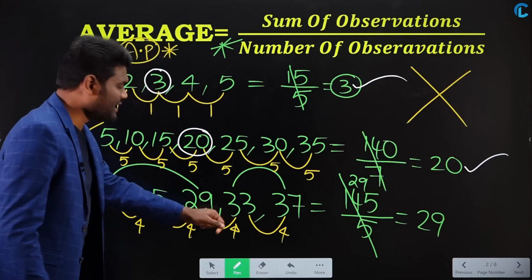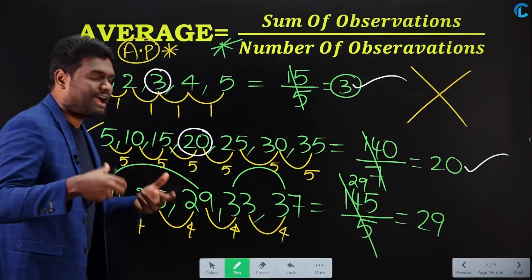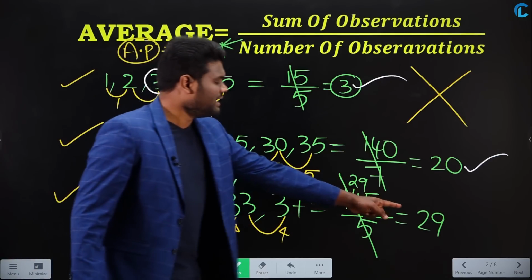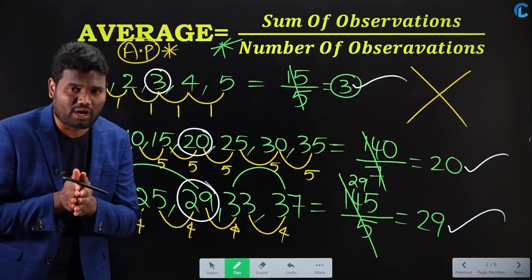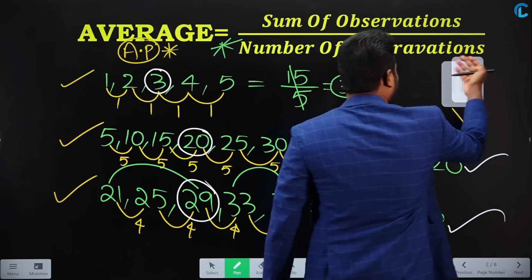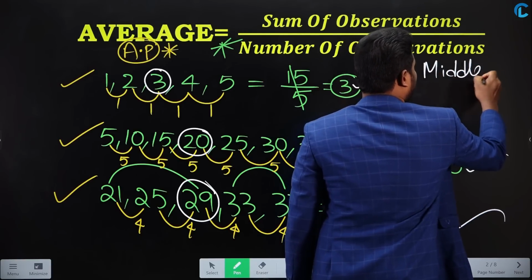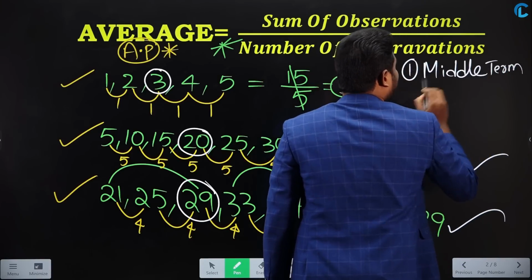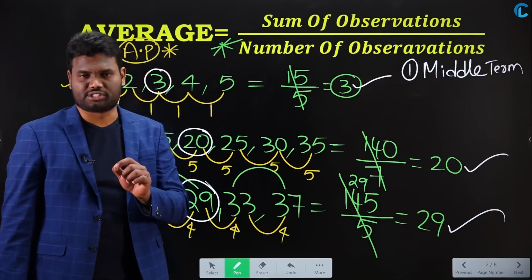Yes or no? Similarly, if you observe this series, you have a total of 5 numbers. As you have 5 numbers, the average is exactly the middle number. The exactly middle number is 29. So the average is 29. So in simple words, what I can say is the average is nothing but the middle term, when the given series is in arithmetic progression. So I can say that the average is the middle term when the given series is in arithmetic progression.